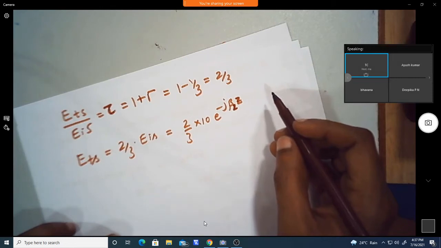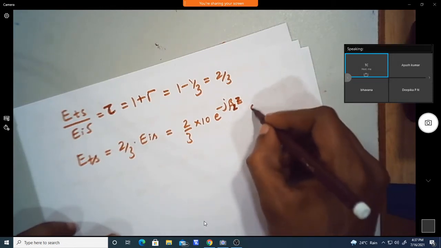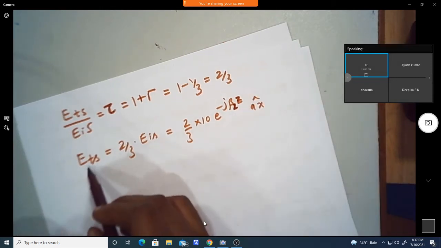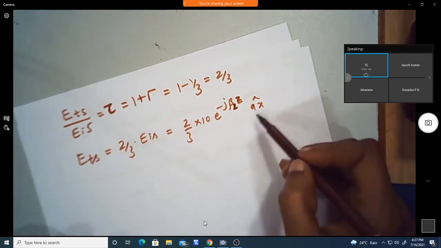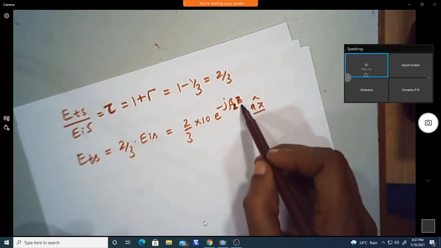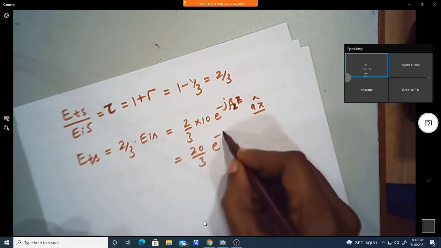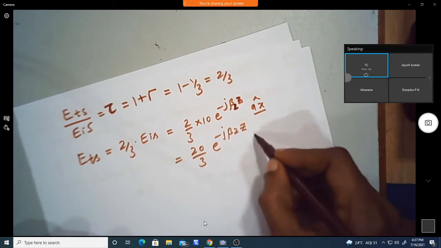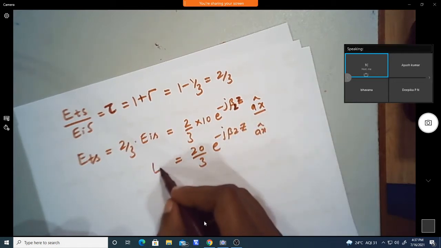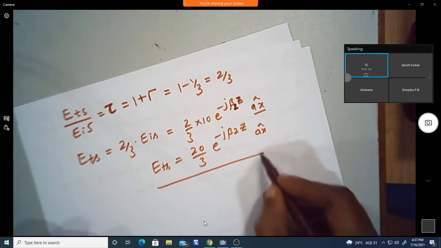Be careful about the direction: the electric field is oriented in the x direction, but the propagation is in the positive z direction. So it is 20 by 3 into e power minus j beta 2 z in the direction of AX. This is ETS.